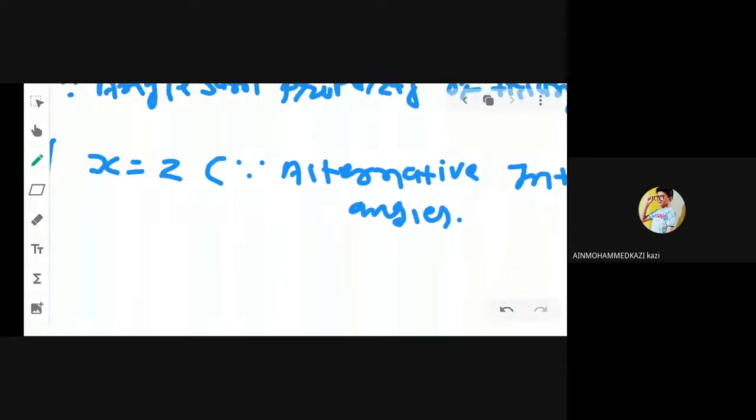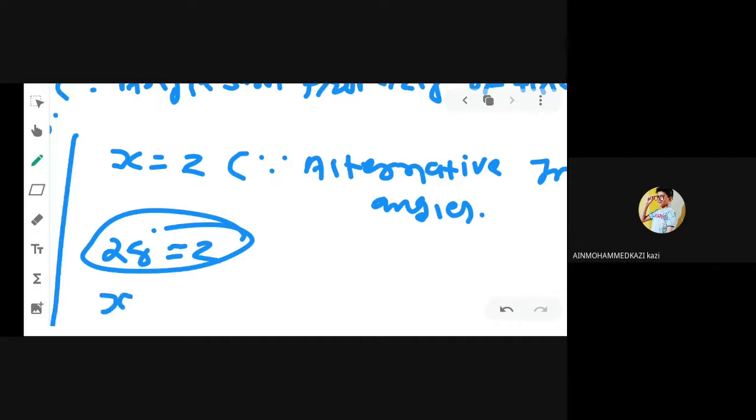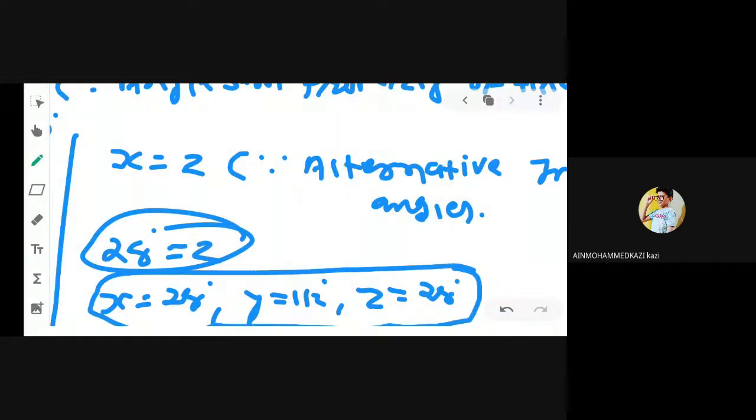Okay, so x is equal to 28 degree, it means z is also 28 degree. So we get x is equal to 28 degree, y is equal to 112 degree, and z is equal to 28 degree as our final answer.